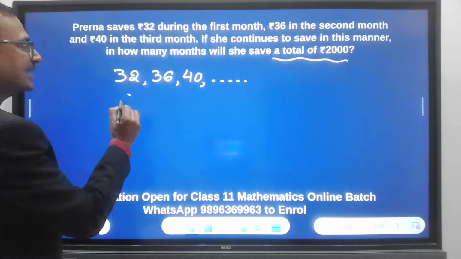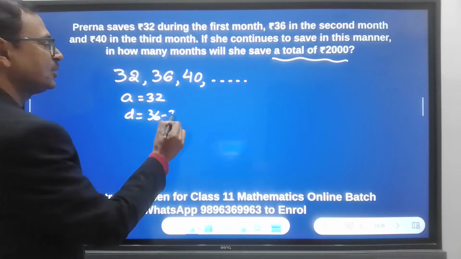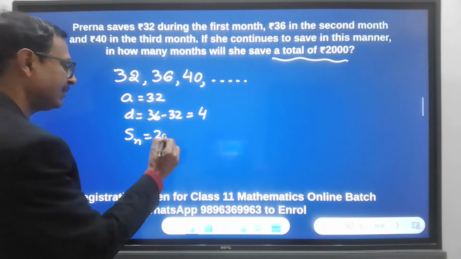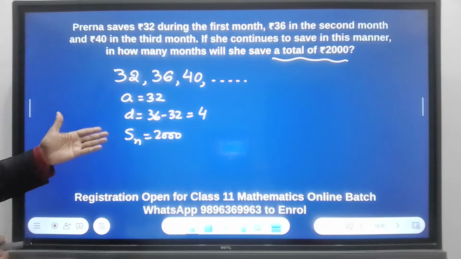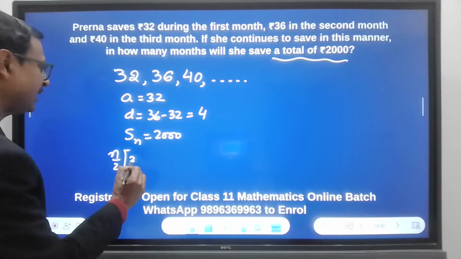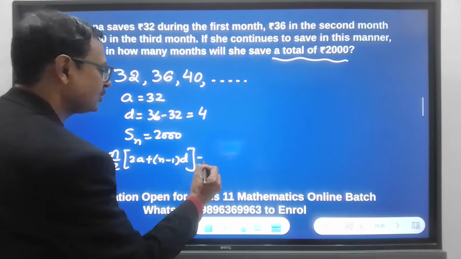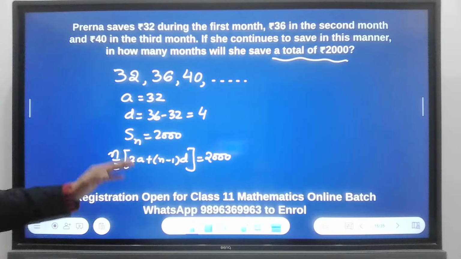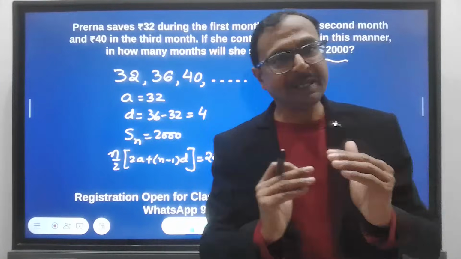Okay, so for this a is 32, the first term. Common difference d is 36 minus 32, which is 4, right? And the sum of n terms is 2000. For this I just need to write the formula of Sn, which is n by 2 into 2a plus n minus 1 into d, which gives me 2000. This will probably give me a quadratic equation in n, which I have to crack and get the value of n. That is the answer for the question.